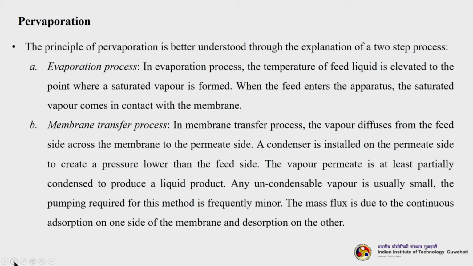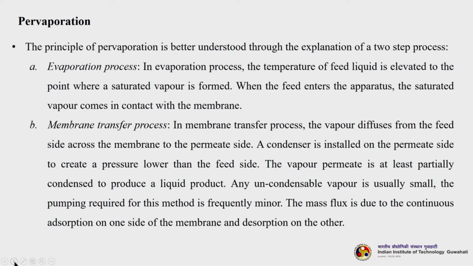The principle of pervaporation is better understood through the explanation of a two-step process. The first is evaporation, the second is membrane transfer. In the evaporation step the temperature of the feed liquid is elevated to the point where a saturated vapor is formed. So, basically you are heating the feed to a certain point where the vapor is getting formed. When that heated vapor enters the apparatus, the saturated vapor comes in contact with the membrane. Then the second step is membrane mass transfer. In the membrane transfer process the vapor diffuses from the feed side across the membrane to the permeate side. A condenser is installed on the permeate side to create a pressure lower than the feed side. The vapor permeate is at least partially condensed to produce a liquid product.